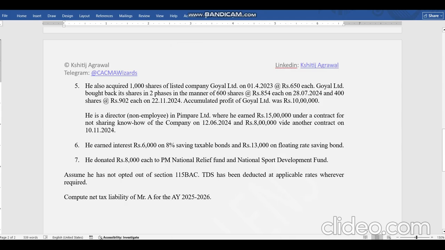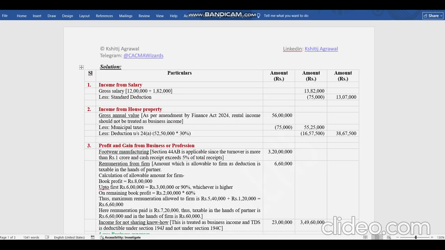Let us go to the solution. I made the solution in the Word file itself. Now, coming to the first point, income from salary. We'll calculate the income from all the 5 heads.